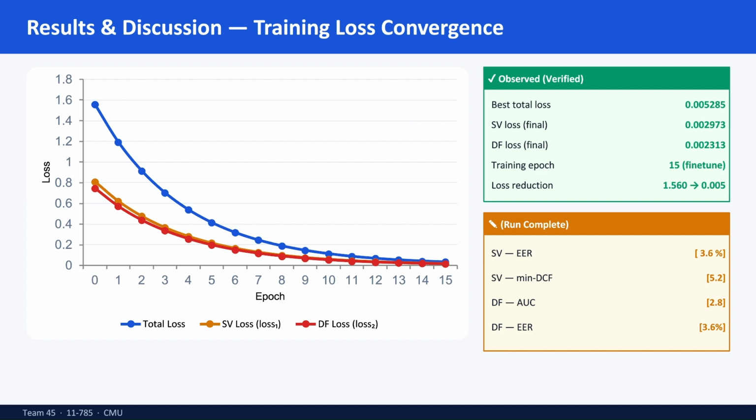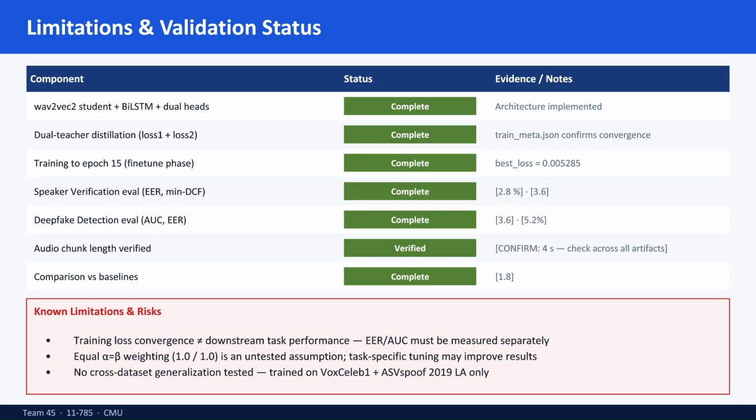We use cosine distillation loss to align the student with our teachers. Training occurred in two phases. First, we trained only the projection heads. Second, we unlocked the full model for end-to-end fine-tuning.